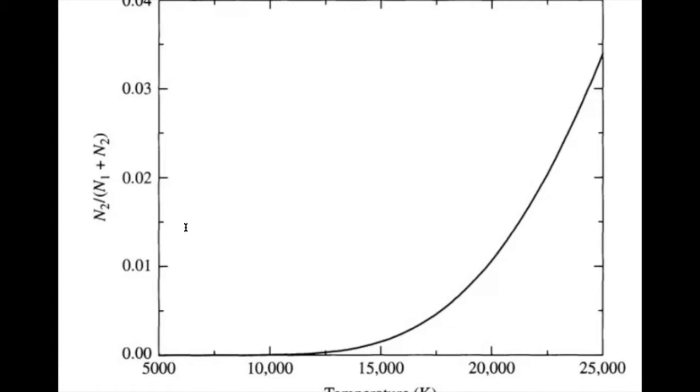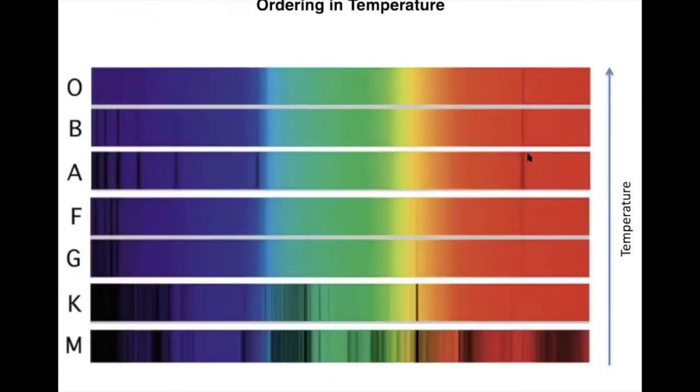And according to the expression that we found for N2 over N1, the line strength should increase with the temperature. Why then do the Balmer lines peak at 10,000 Kelvin? You see here the Balmer lines peaking at the A type, and then weakening towards the B and the O. You may already guess what is the reason.